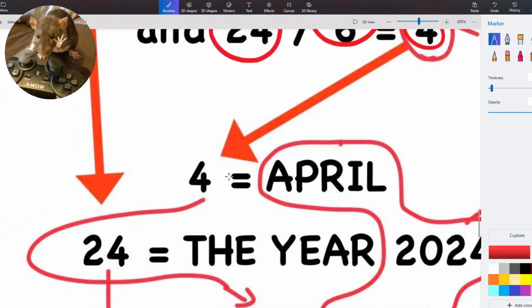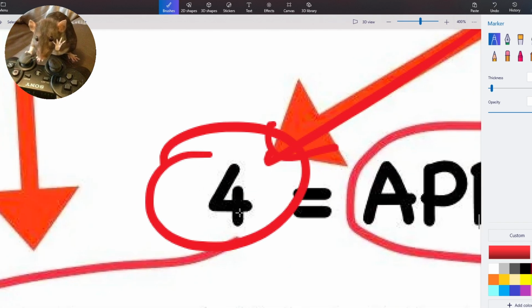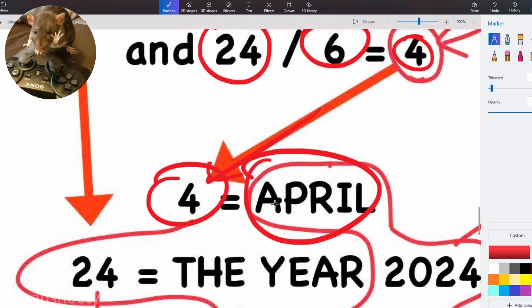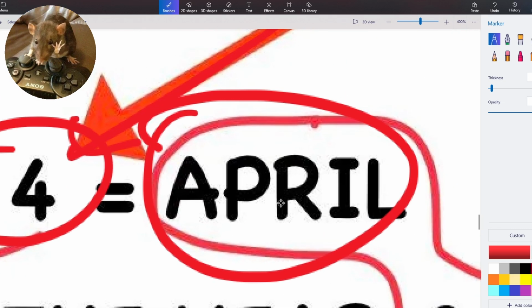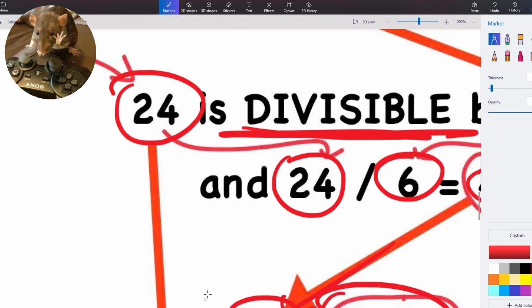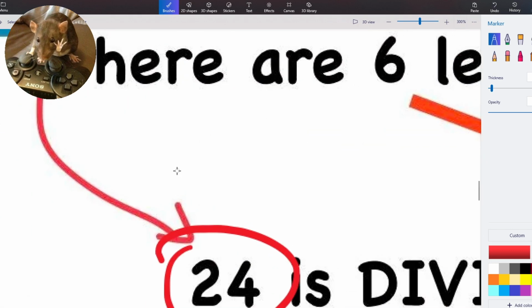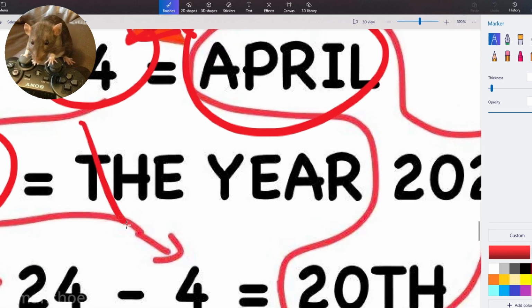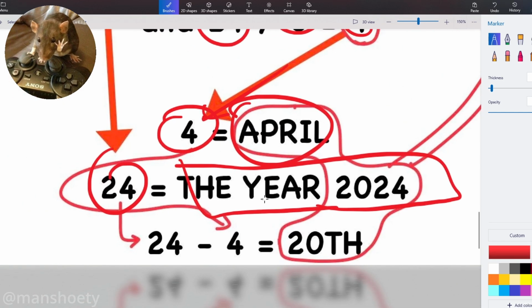And basically what we're doing is we pull down the 4 from there, so we have a 4 here, and that's equal to April. That's the 4th month, because we have January, February, Garbobolum, and then we have April as the 4th. And then 24 here, we're basically taking 24 up here, and then you bring it down to here, and then we're going to bring it down again, and we have 24. And 24 is actually the year. The year is 2024, if you can believe it.